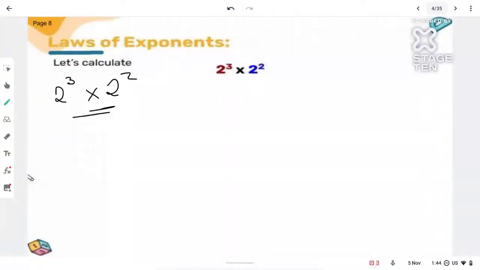Okay, Deepa says 2 raised to 5. Okay, but without using the law, I want the answer in numbers, not in powers. Okay, Nandini says 32.